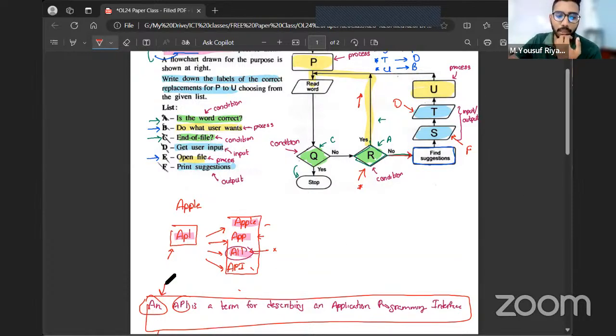So then you will be like, ah, yes, I had made a mistake there. It's not APL, it should be API. So in statement S, you will be going and entering API. Sorry, statement S is going to print the suggestions. Statement T is where it will be taking that new word from you. So you will be going and entering API. After you enter API, statement U will do what the user wants. What it means by do what the user wants is it is going to replace APL with API because the user wants this. And now it will go for the next word. And the same flow is going to happen again and again.